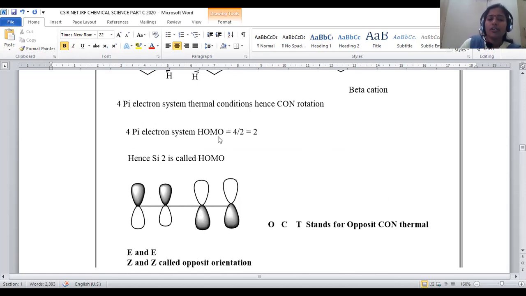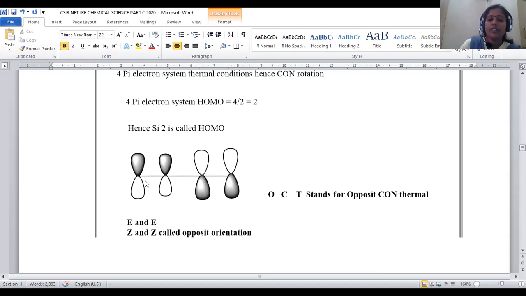In this, a 4-pi electron system is there. To predict the HOMO, 4 pi electrons are there, 2 pi bonds are there, 2 electrons in each. So Psi2 becomes the HOMO here. How can we represent Psi2 for a 4 pi electron system? One node should be there. Psi1 is associated with 0 nodes, Psi2 is associated with 1 node. N-1 nodes will be there, obviously, right? So for Psi2, 1 node should be associated. So this is the correct orientation.